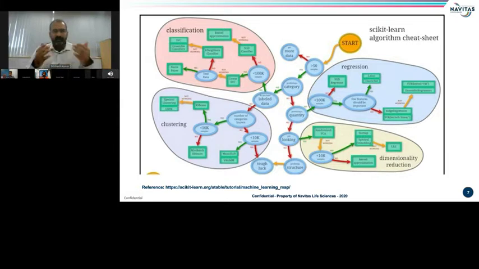Then, using this chart, we can identify if it is a classification problem or a clustering problem, if it's based on labeled data, or if it's a regression problem.